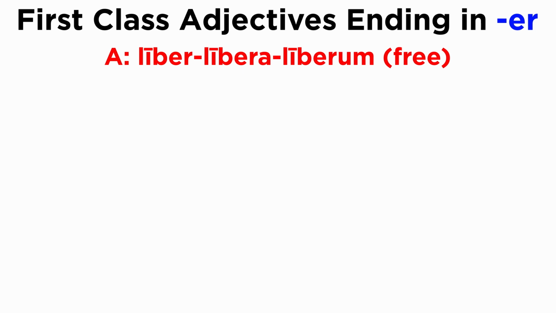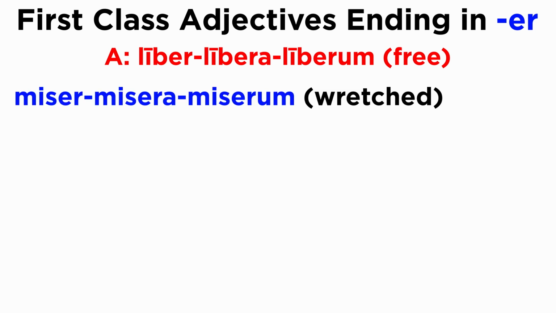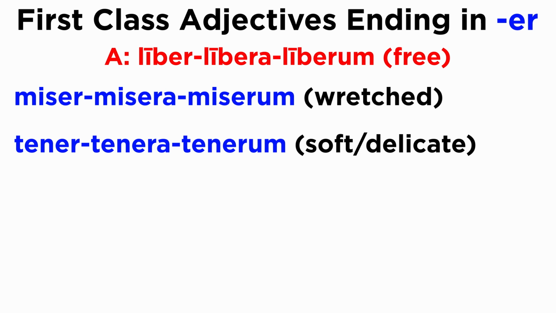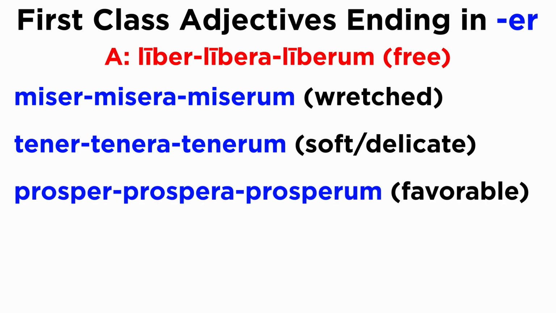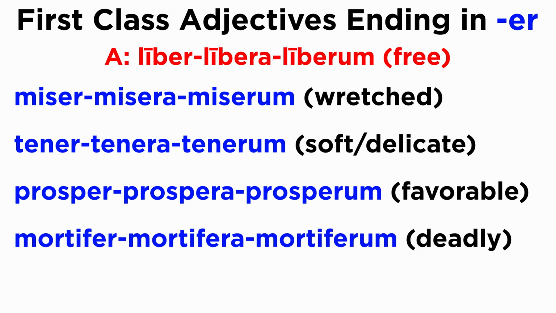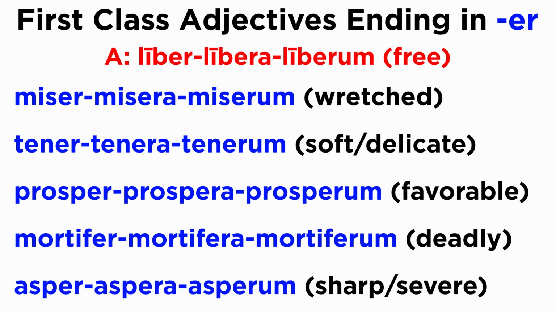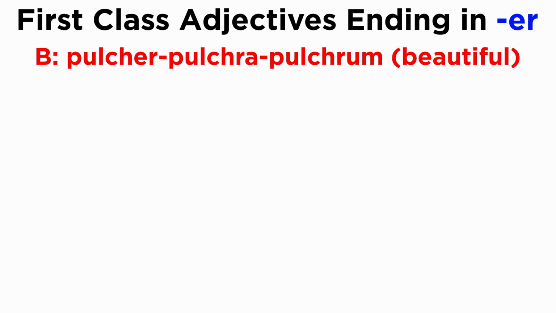Now let's learn some useful vocabulary. Here are some adjectives that decline just like liber, libera, liberum. Miser, misera, miserum. Tener, tenera, tenerum. Prosper, prospera, prosperum. Mortifer, mortifera, mortiferum. Asper, aspera, asperum. And then these adjectives decline like pulcher, pulcra, pulcrum.